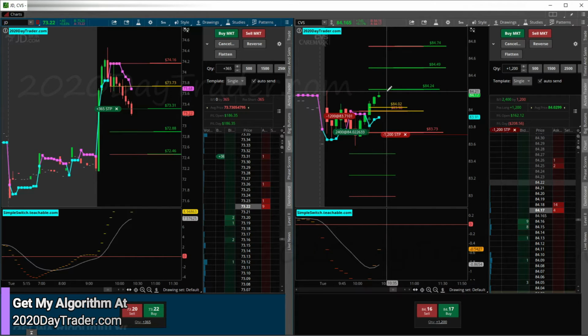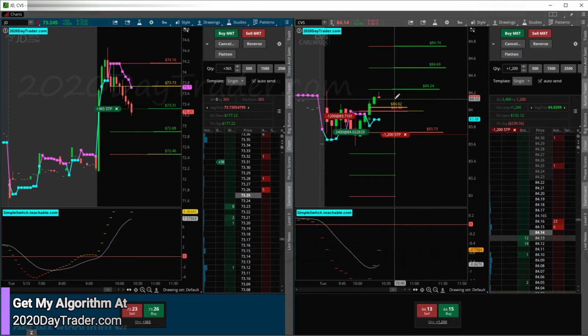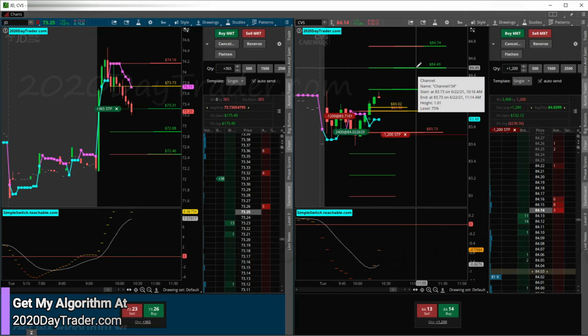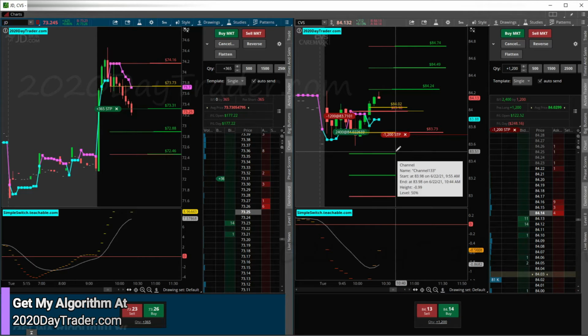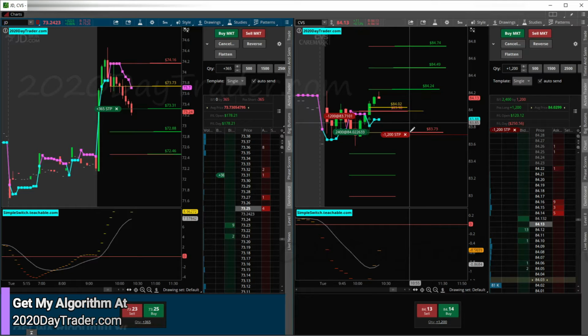CVS coming up to high of day here, so definitely going to have some resistance. This could be rejection back down, but we're going to see what it does. If it breaks high of day here, it could easily move to the next level here, and we can have a really nice green day in CVS. So yeah, we're waiting for a break of high of day is what I'm looking for.